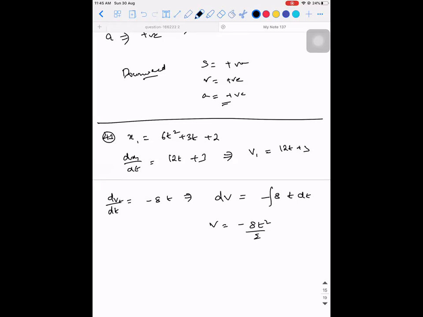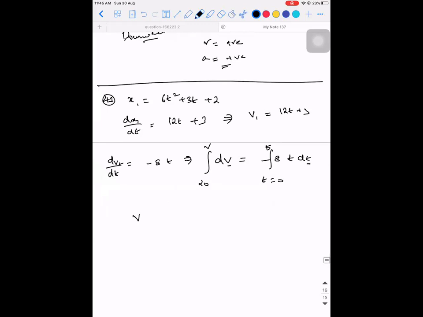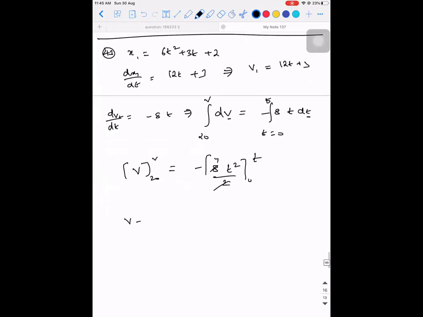If you use limits, I'll teach you how to take the limits. So the integral of dv is v between 20 and v, equal to minus 8 times the integral of t dt, which is t square by 2, between 0 and t. So v minus 20 is equal to minus 4t square.